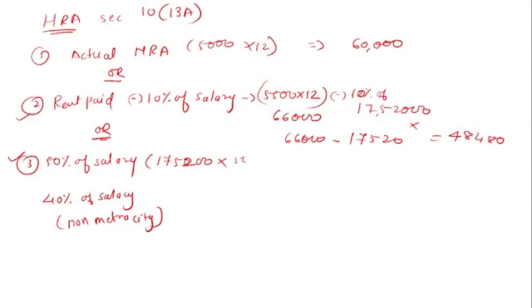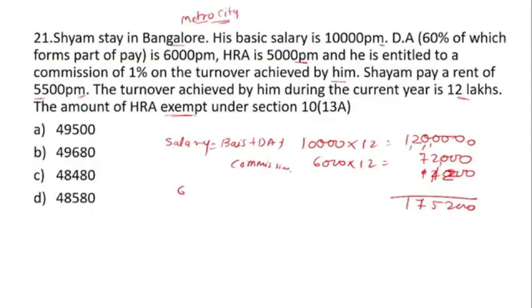Then 50% of this, that is 1,75,200 multiplied by 50%. So here the amount is 87,600. Whichever is lower, so in the second condition we will get the lower amount. So 48,480 is the exemption you will get, that is option number C, our correct answer.